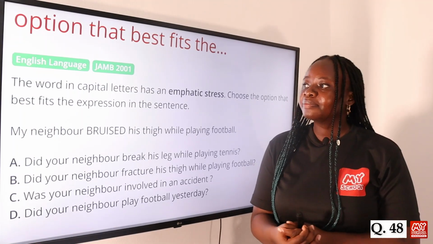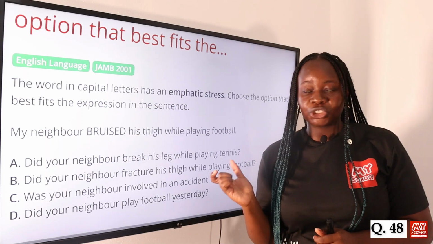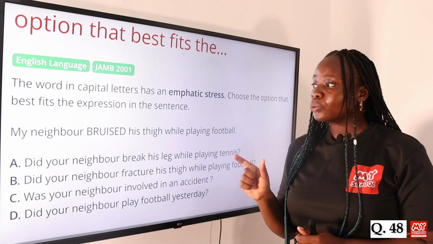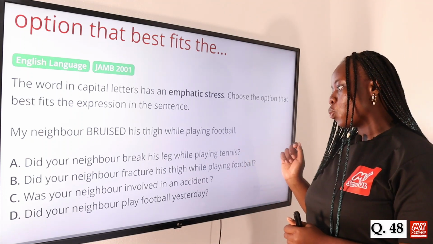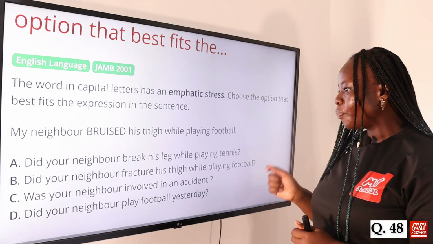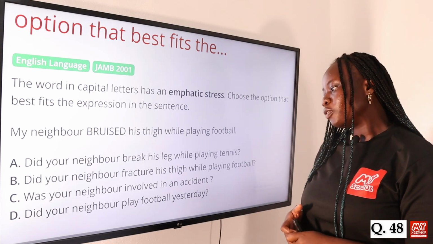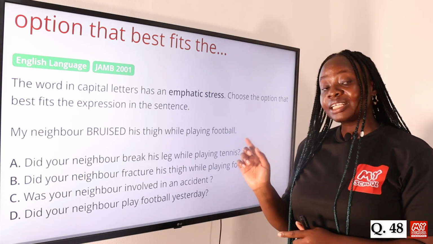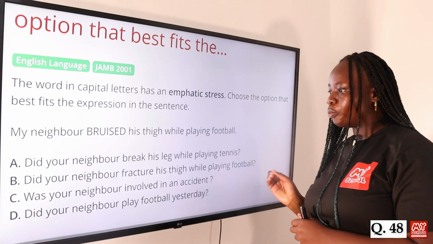Question 48. Again, we are to look for the option that best fits the expression in the sentence. My neighbor bruised his thigh while playing football. Option A, did your neighbor break his leg while playing tennis? B, did your neighbor fracture his thigh while playing football? C, was your neighbor involved in an accident? And D, did your neighbor play football yesterday? So the answer to this question is option B, did your neighbor fracture his thigh while playing football?